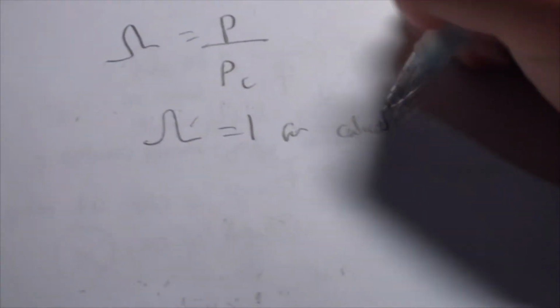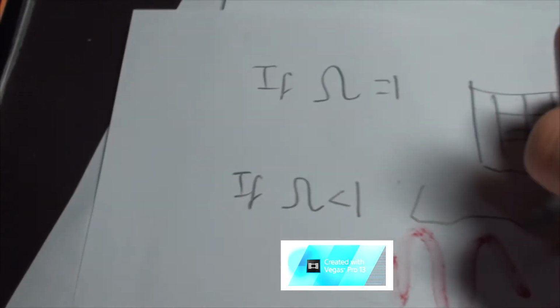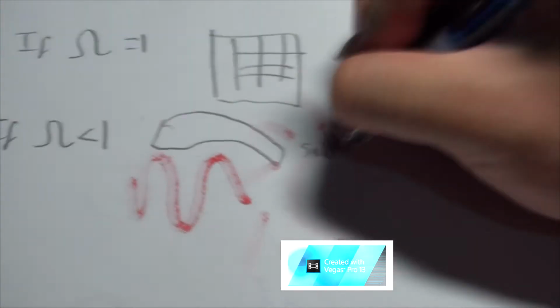And the critical density is equal to the density required to make a flat universe. So the parameter omega is equal to the mass density over the critical density. If omega is equal to 1, the universe is flat. If omega is less than 1, it is said to be an open universe.